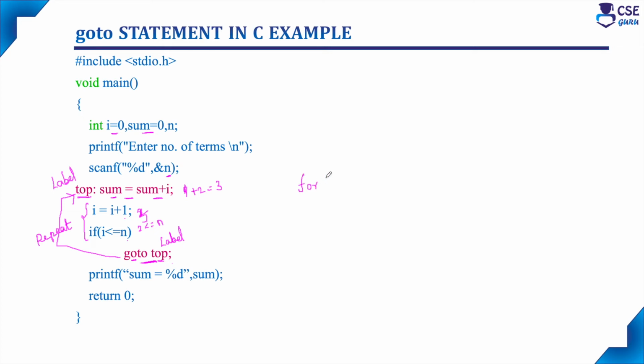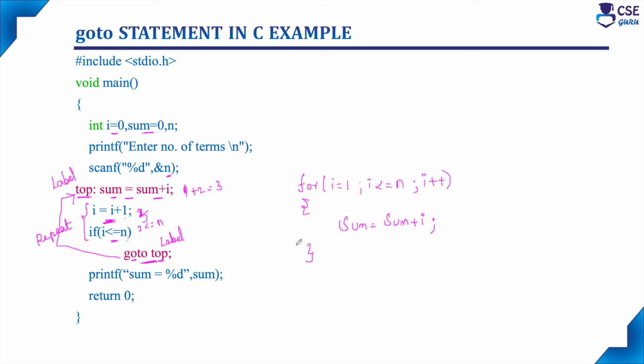That is, for I is equal to 1, I less than or equal to n, I is equal to I plus 1. So I is equal to 1. Here we have initialized the condition. First we need to initialize the value. Then check the condition, I less than or equal to n. And then I plus plus, increment the I variable. And then we need to specify the sum of n terms, that is sum is equal to sum plus I.